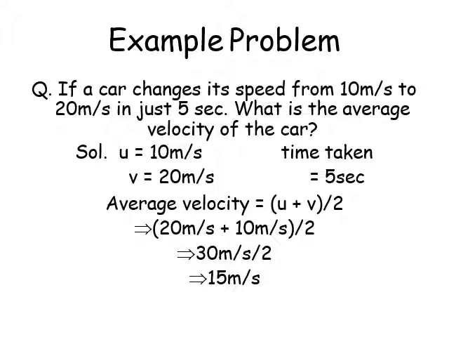What is given in the problem? u, or initial velocity, is equal to 10 meter per second. v, final velocity, is 20 meter per second. Time taken to change the velocity is 5 seconds. So average velocity is equal to (v + u) divided by 2. So 20 plus 10 divided by 2, that is 30 meter per second divided by 2, that is equal to 15 meter per second.